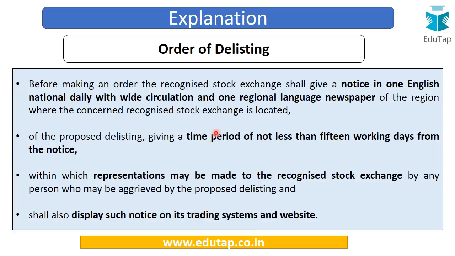During this 15 days time period, representations may be made to the recognized stock exchange by any person who is aggrieved by the proposed delisting of the company. And the notice shall also be displayed on the trading systems and the website of the stock exchanges.